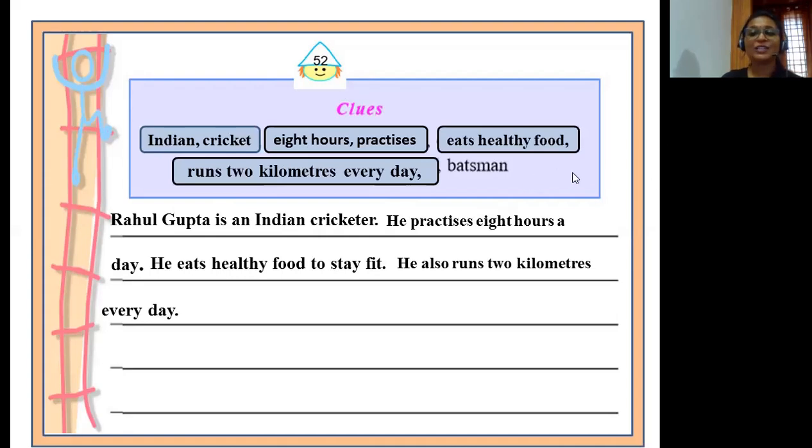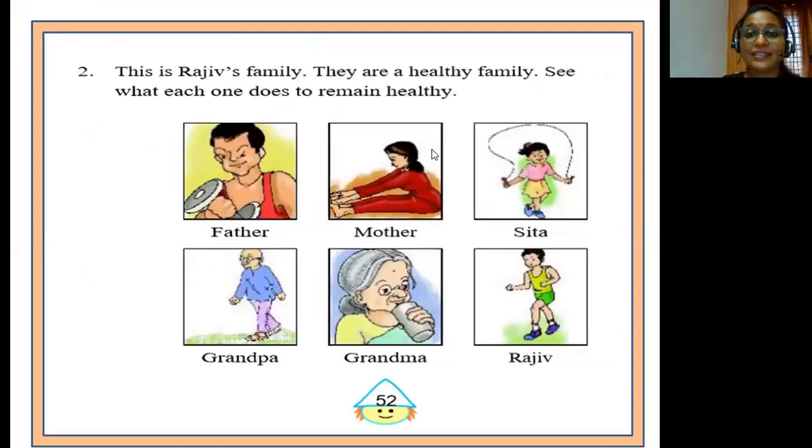And our final clue is batsman. So we can wind up our paragraph on Rahul Gupta with this sentence. He is a very good batsman. So children, wasn't it easy to write a paragraph using these clues? In this section, let's write. Children, you have got one more writing task.